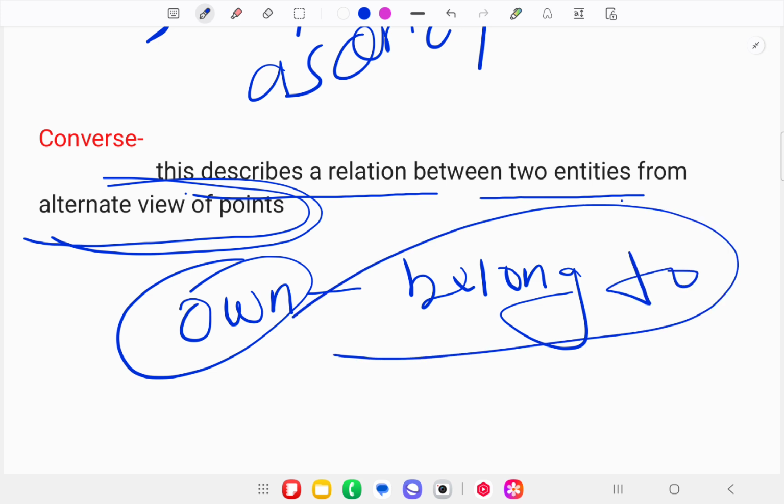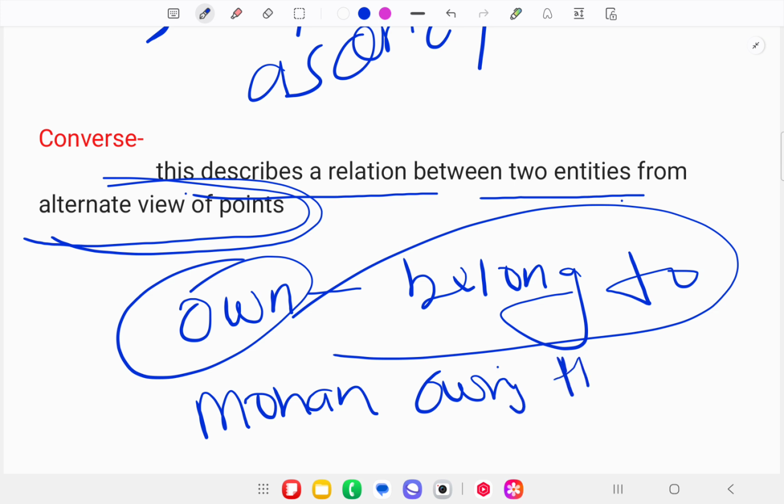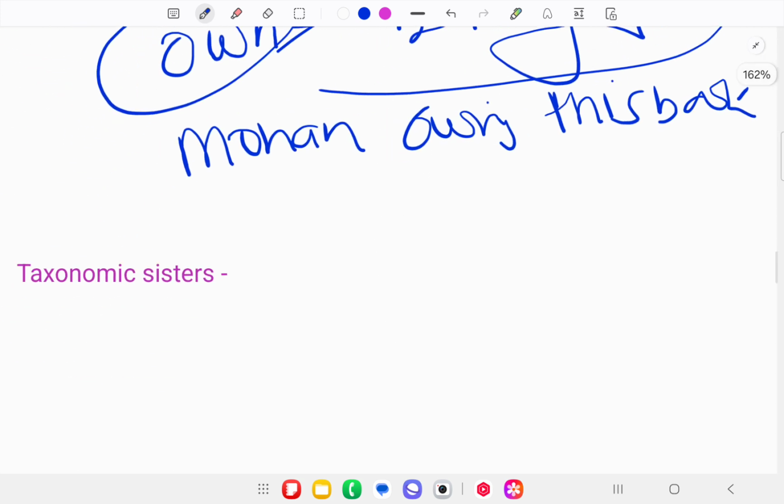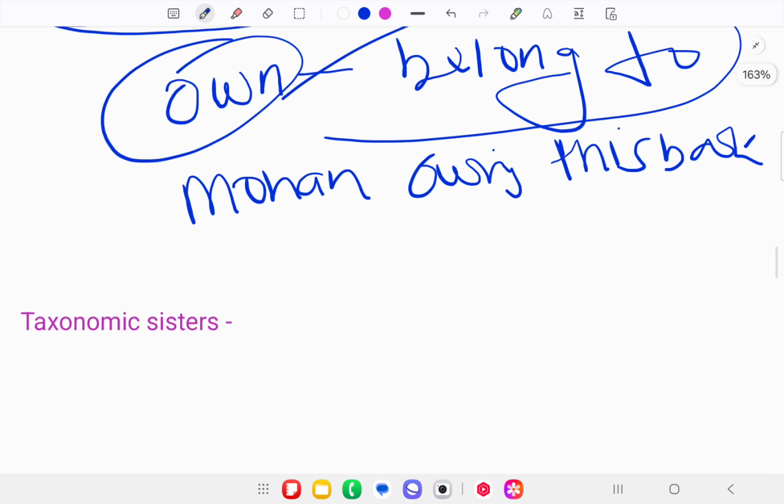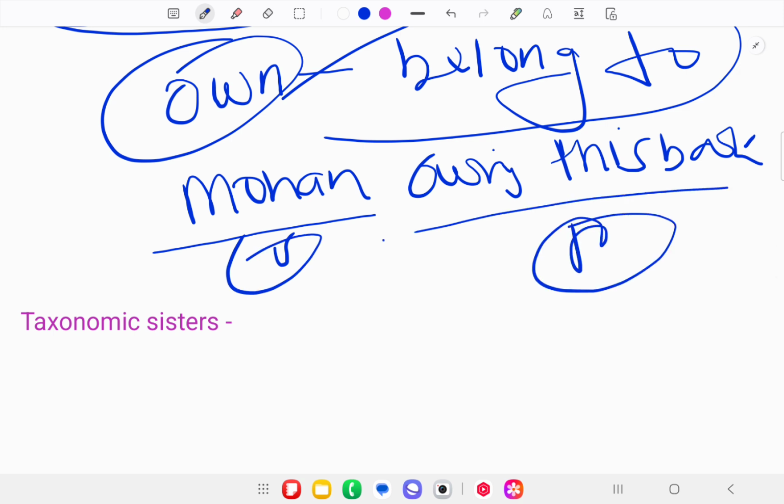Take an example, own. The converse, the opposite of own, will be belong to. What does this mean? If I say Mohan owns this book, suppose Mohan is the subject and the rest is the predicate.